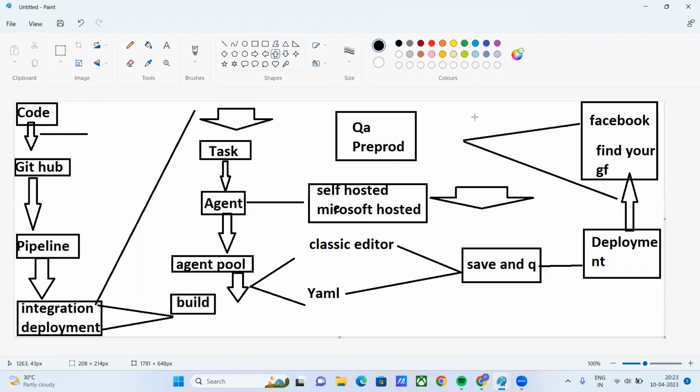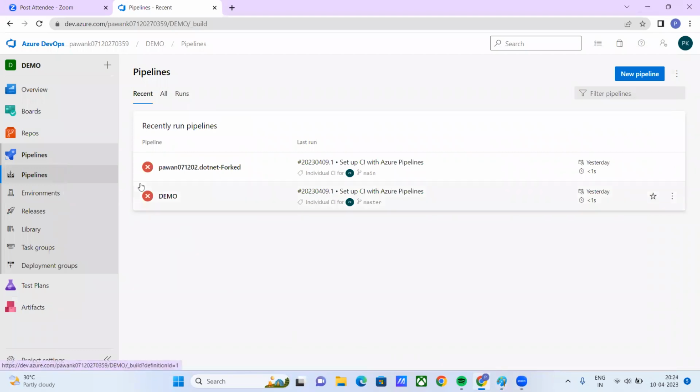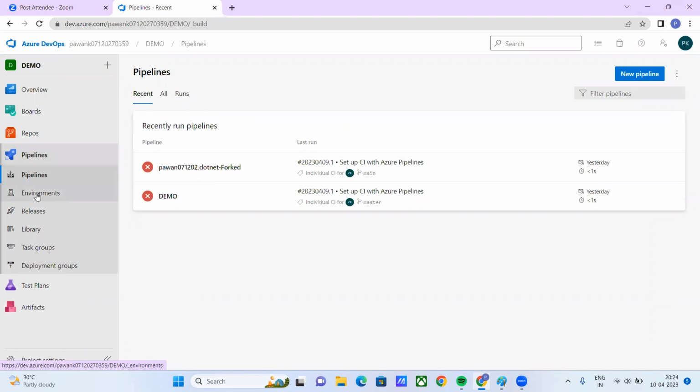Okay, see, this is what we are going to do actually. We are going to do each, and I hope you guys understood this one. Now I am going to go from here. Yesterday I was here. Now I am going more practically. Okay, pipeline, I did a pipeline. I make one pipeline.